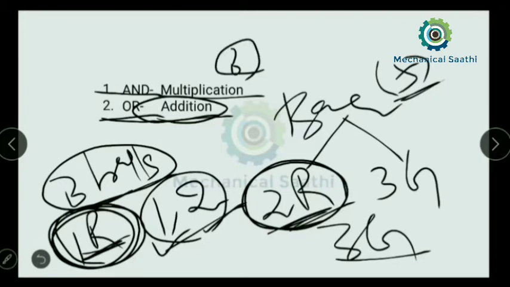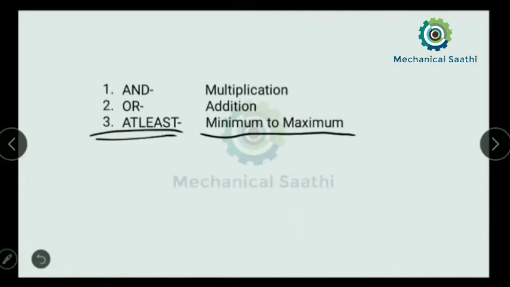Okay, and the maximum value also is 3. So here the minimum and maximum values are equal. Likewise, if you are seeing at least in any question, then we need to go from the minimum value to the maximum value.